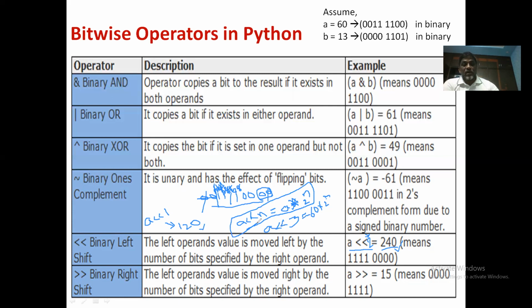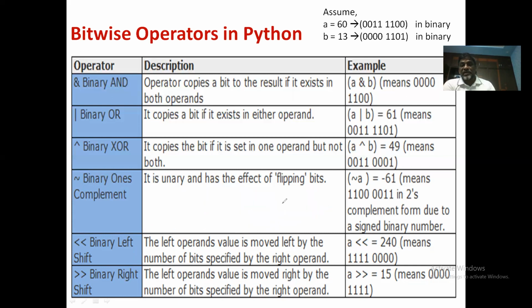And the last one, binary right shift operation, is opposite to binary left shift. What we'll do is perform shifting the bits towards right. For example, if I consider the value of a again, it is 0 0 1 1 1 1 0 0. Now, for example, I want to find out a right shift 2.